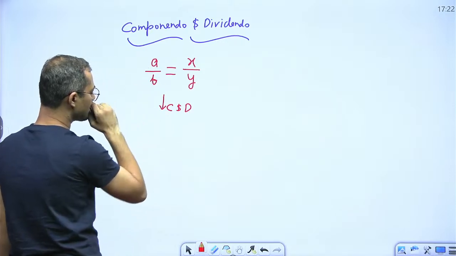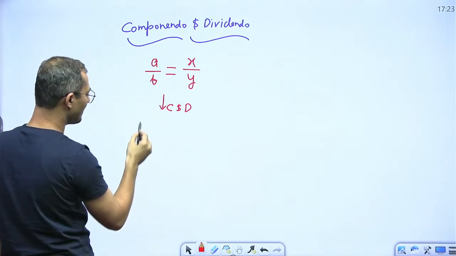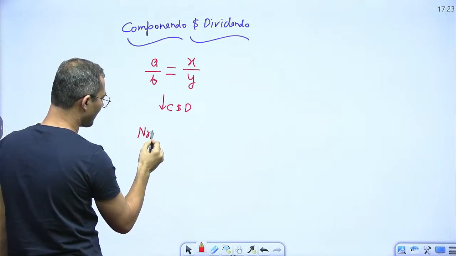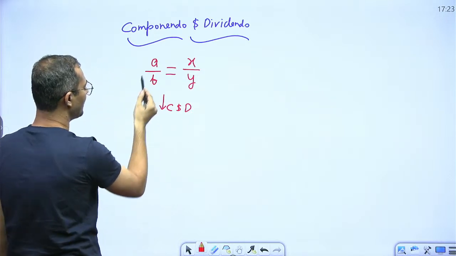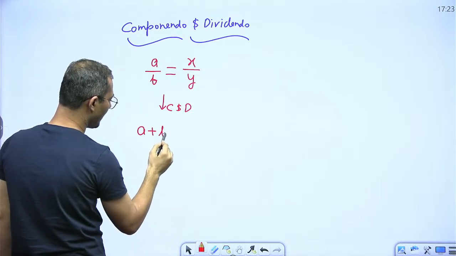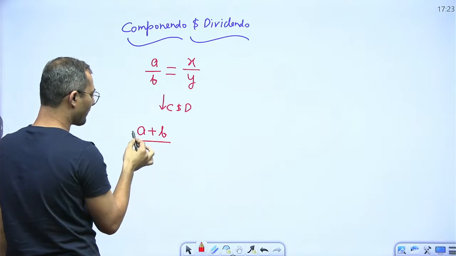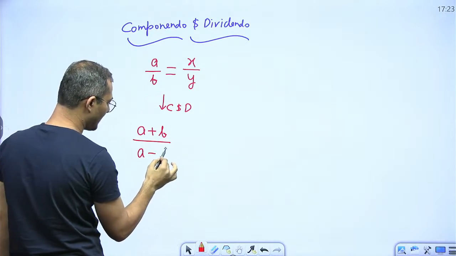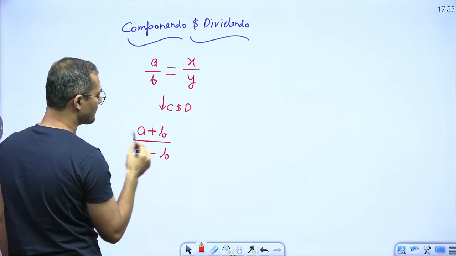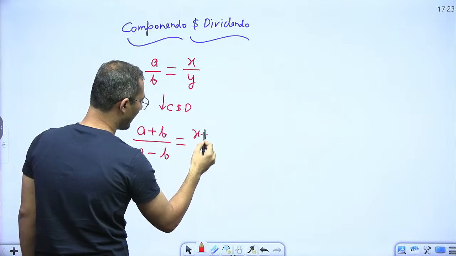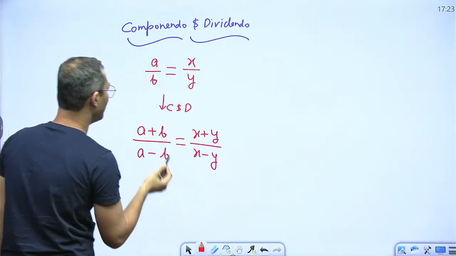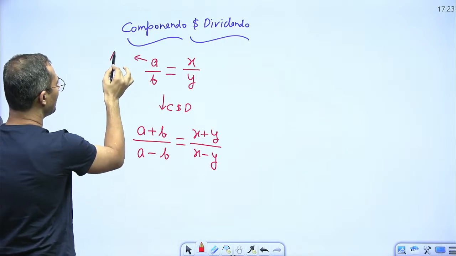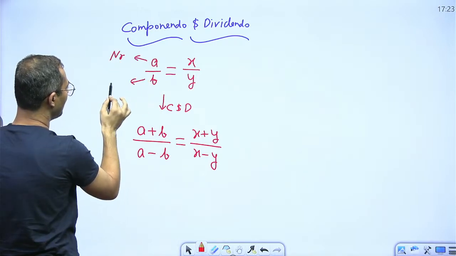Just add the denominator and numerator, so numerator plus denominator, a plus b. Then subtract denominator from the numerator, so a minus b. So this is componendo, this is dividendo. Must be equal to x plus y divided by x minus y. Is this clear? See, this is numerator part and this is denominator part.